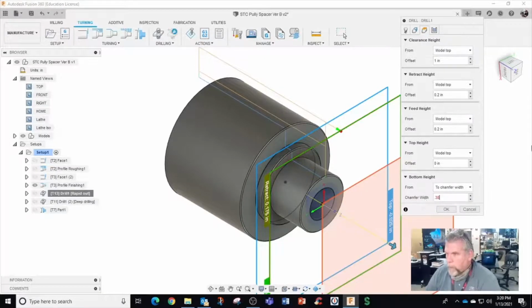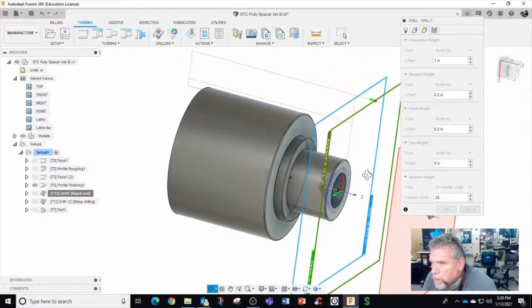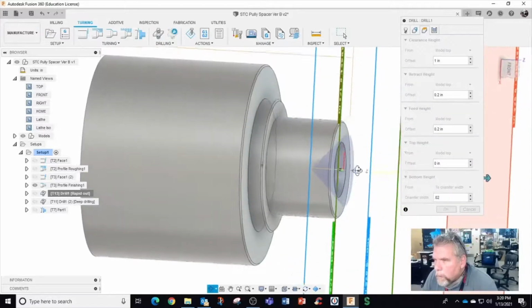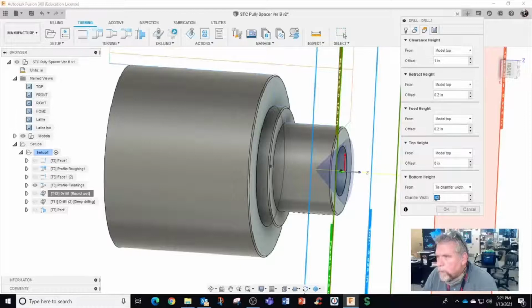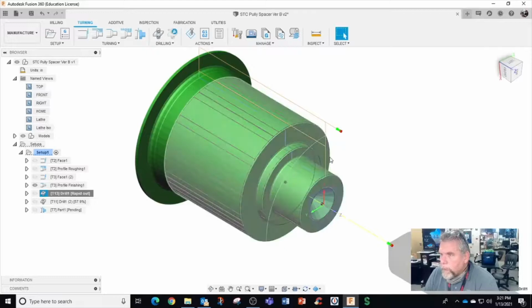3/8. That looks too deep. 0.02. Yeah, I guess that. 0.1. Yeah, that was straight drilling in and out. Okay, hit OK.